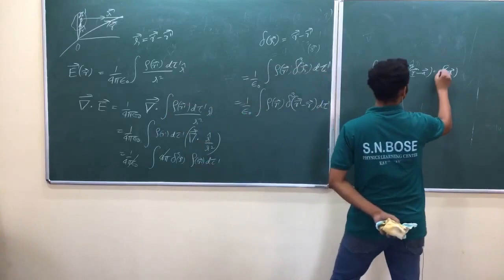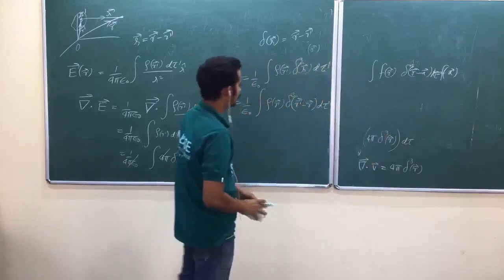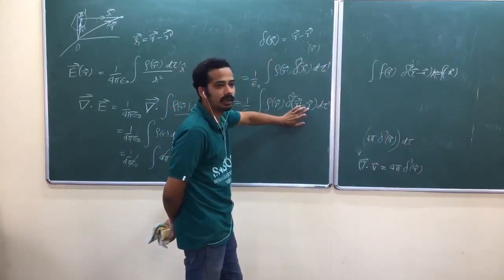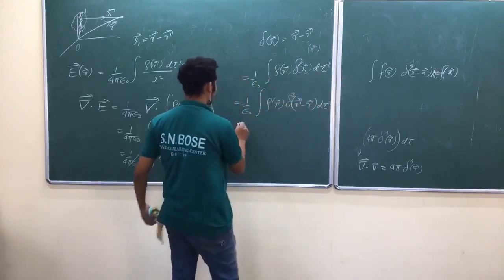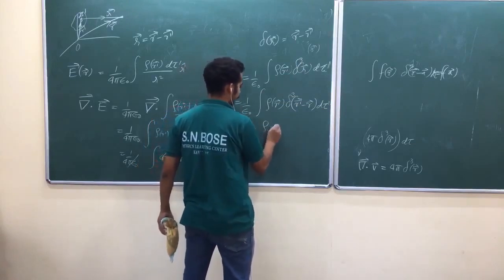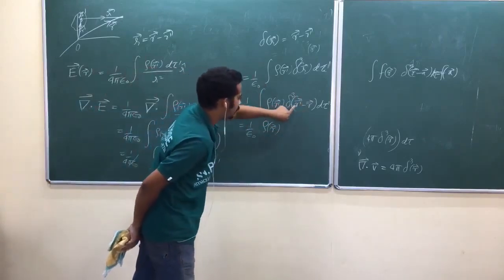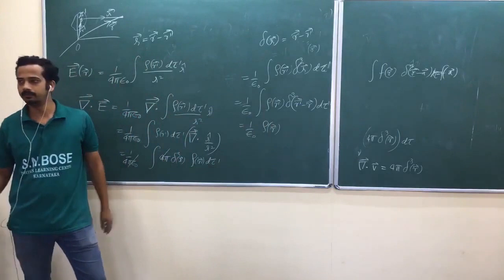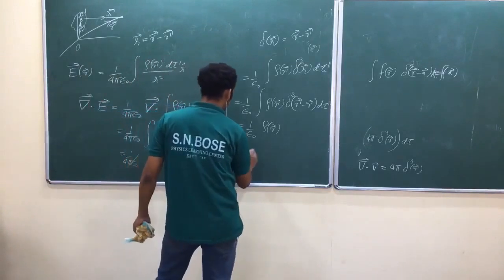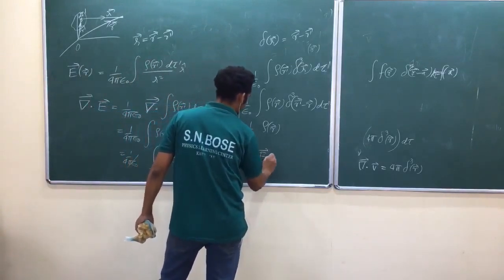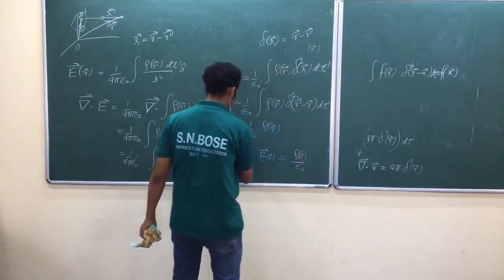Isn't it? Whenever you write a d tau here, this is variable and that is constant. Now this is the Dirac delta which is a spike at r, isn't it? In this whole integral, if I apply that property, it will become 1 by epsilon naught rho of r vector. This Dirac delta will choose this function at r prime equal to r. Is that okay? So that is our differential form of Gauss law. Del dot E of r vector is equal to rho of r vector divided by epsilon naught.